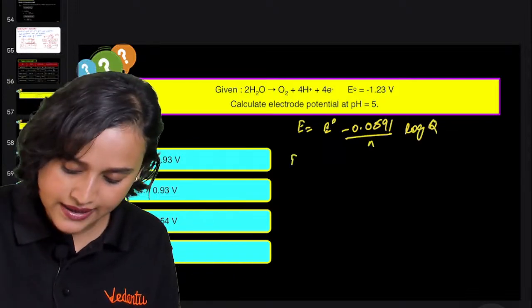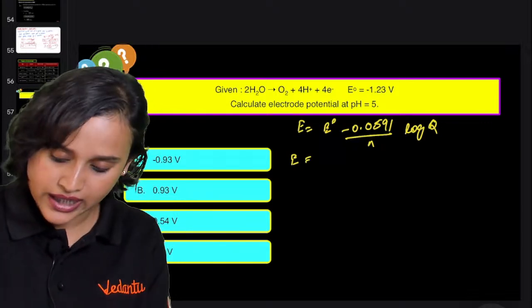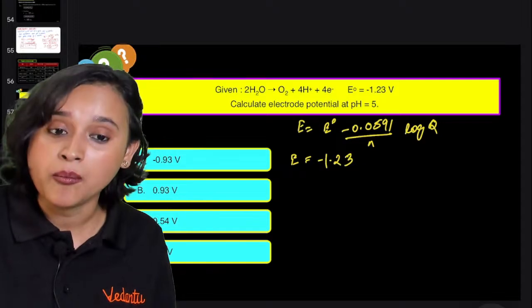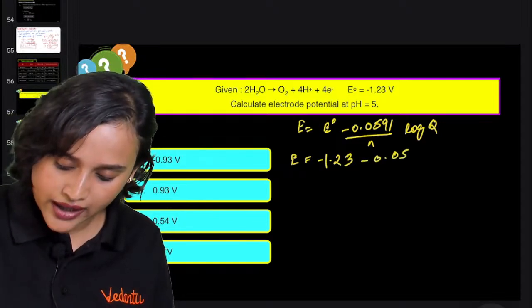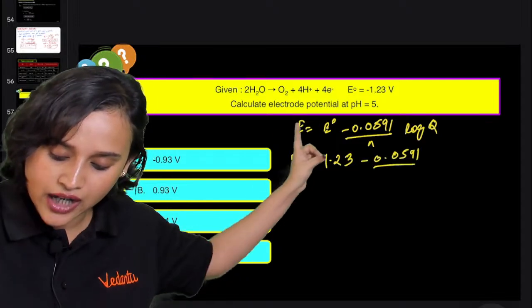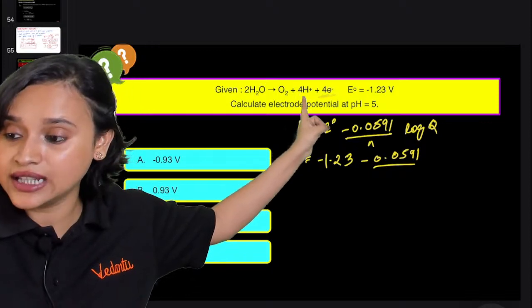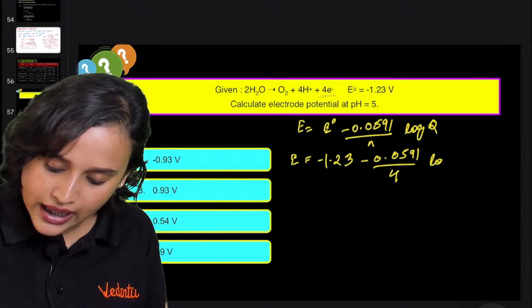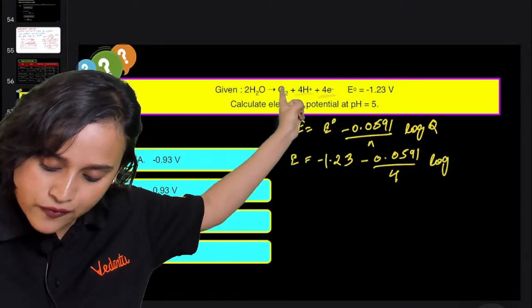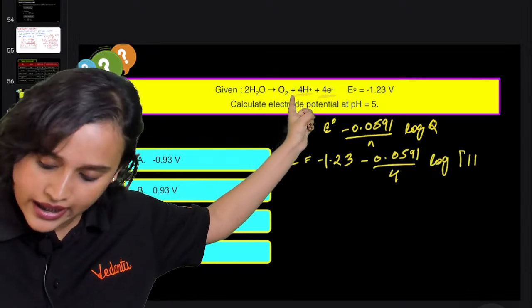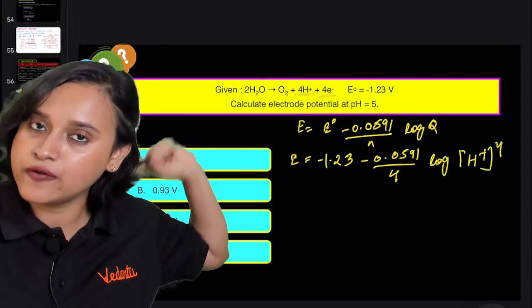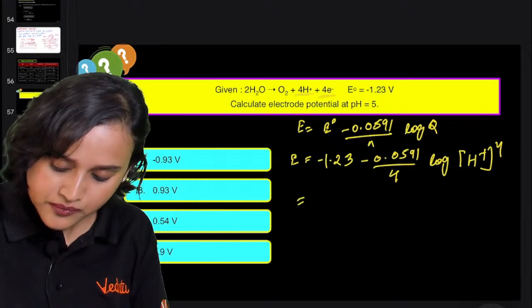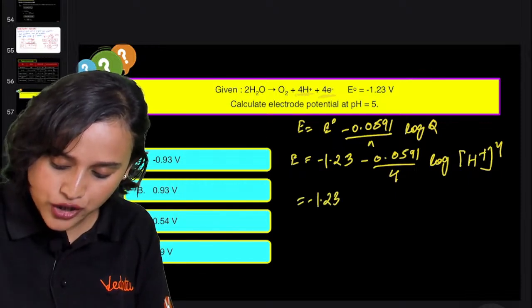So that means E is equal to, see, E naught value is given to you, so 1.23 minus 0.0591. What is n? The n value is going to be 4 electrons, as you can see in the question, right? So I can write here 4. Then on the product side, it is 4H plus, so log H plus to the power 4 I can write, isn't it? Very good.